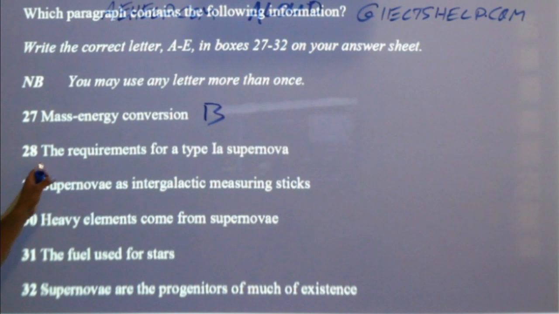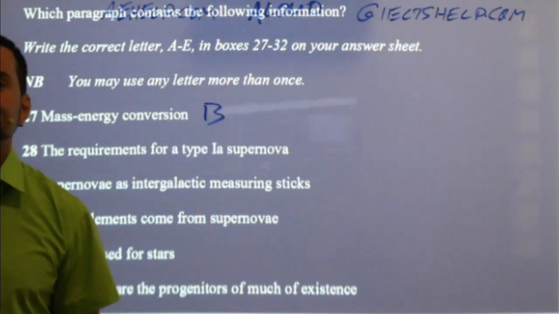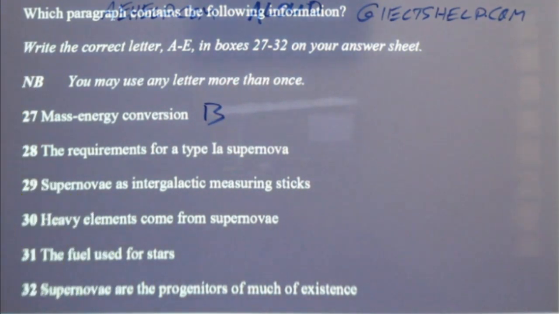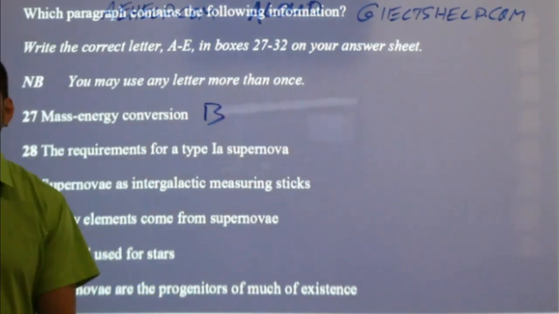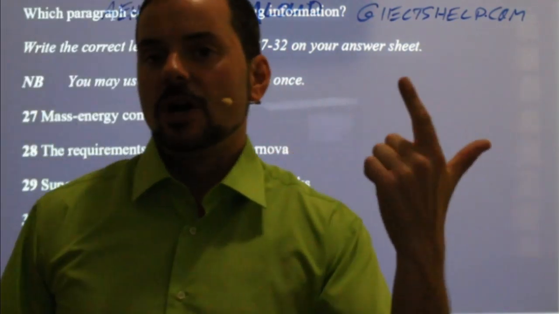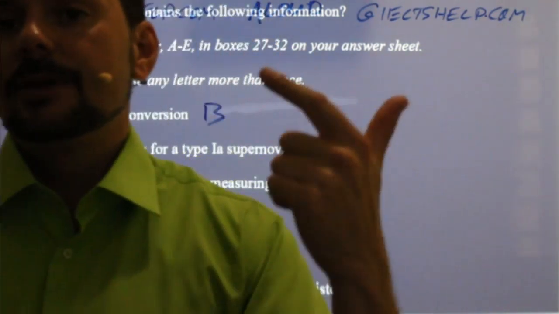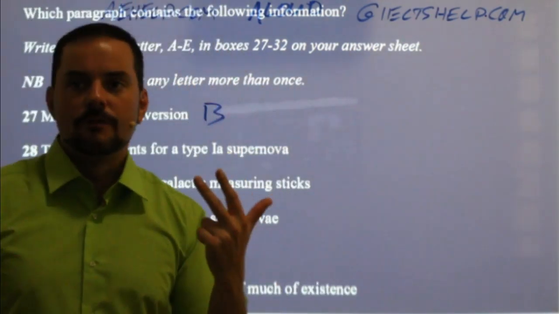Number 28, the requirements for a type 1a supernova. First, it introduced what supernova are about. Then it talked about a type 2 supernova. Then it talked about a type 1a supernova.